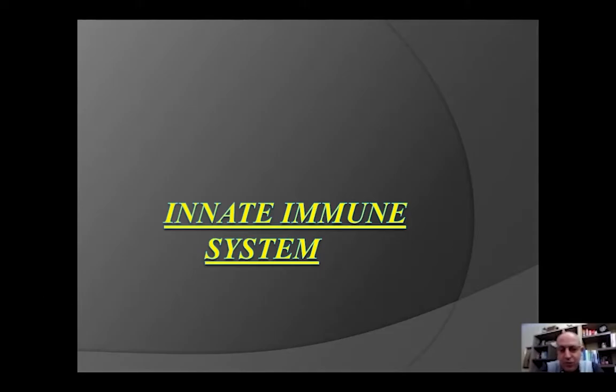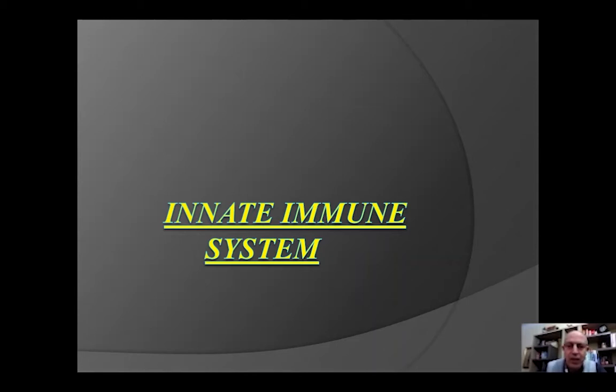Nice to meet you. In this second session, we will talk today about the innate immune system. We will talk about neutrophils, monocytes, macrophages, basophils, eosinophils, as well as NK cells and the complement system. I hope you have enjoyed the first session, which was mainly the introduction to the immune system. And let's start now with the innate immune system and its different components.